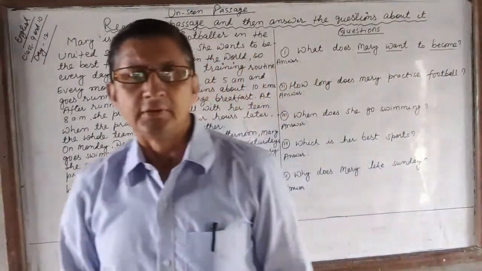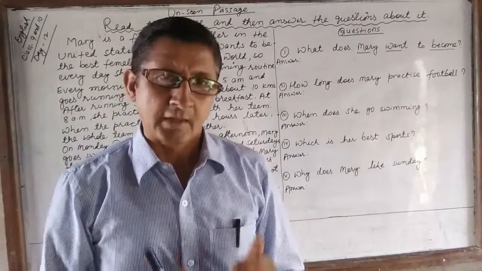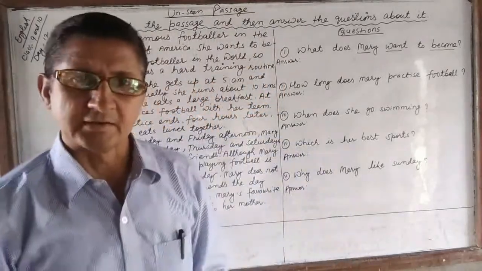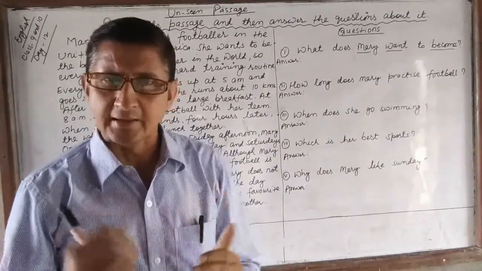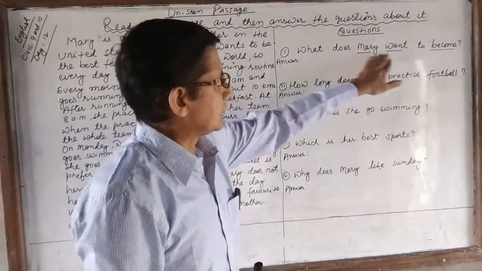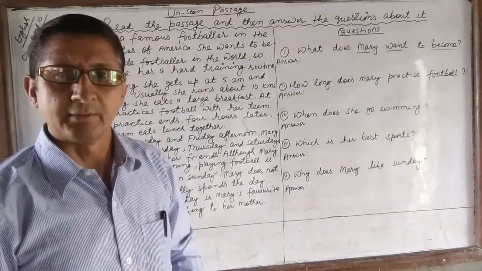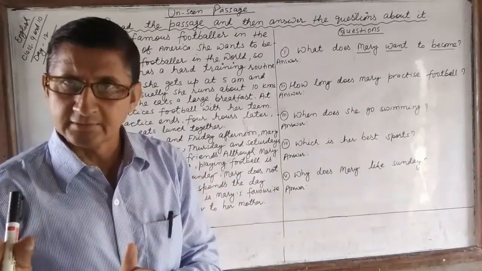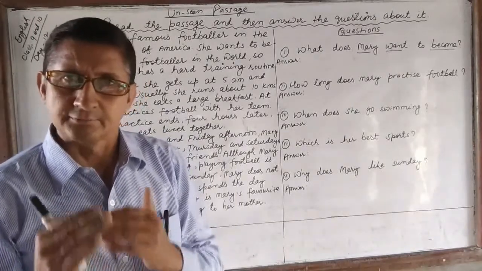In this way, you have to read the passage after reading the questions. While reading the passage, wherever you come across a keyword, stop there, underline it, and locate the answer which refers to the question. We have underlined the keywords in the question. While reading the passage, wherever and whenever you come across a keyword, stop there and underline the keywords or underline the sentence and locate the answer of that question.